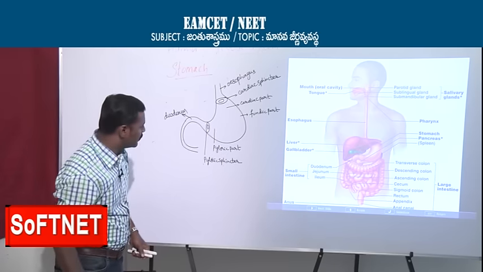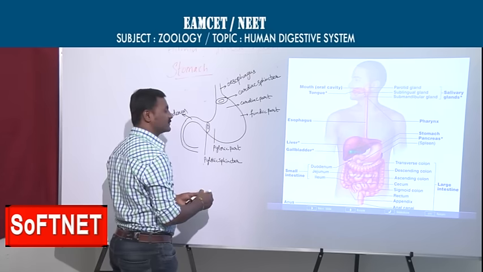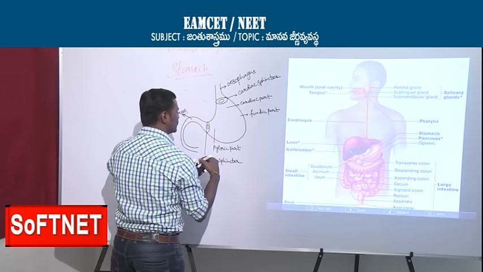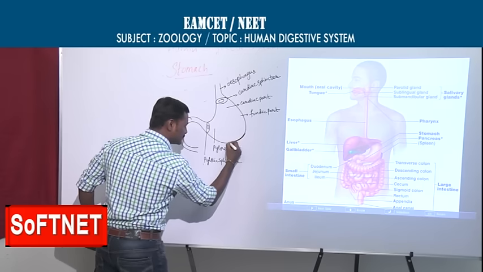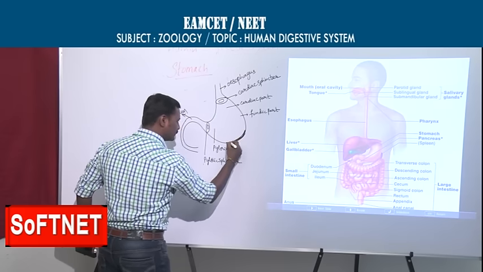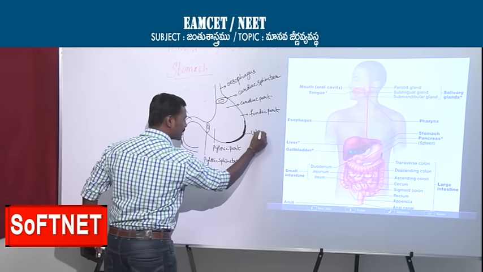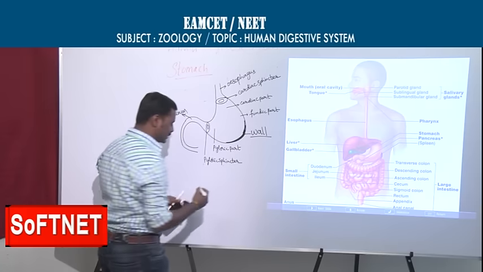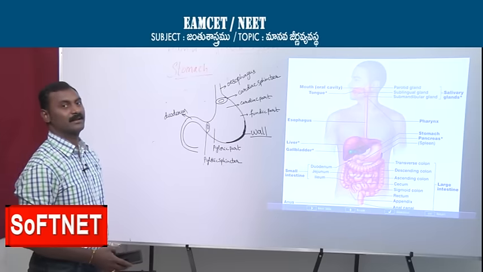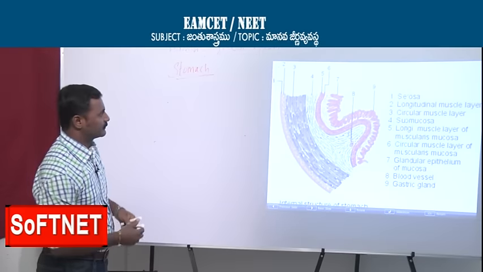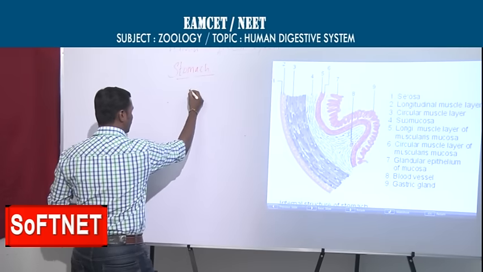Now we will see what layers are present in the wall of the stomach. I am going to draw the diagram of this particular part. This is part of the stomach wall. Now we will see what layers are present in the stomach wall. You see the layers you are observing here. I am giving a rough idea about the diagram.